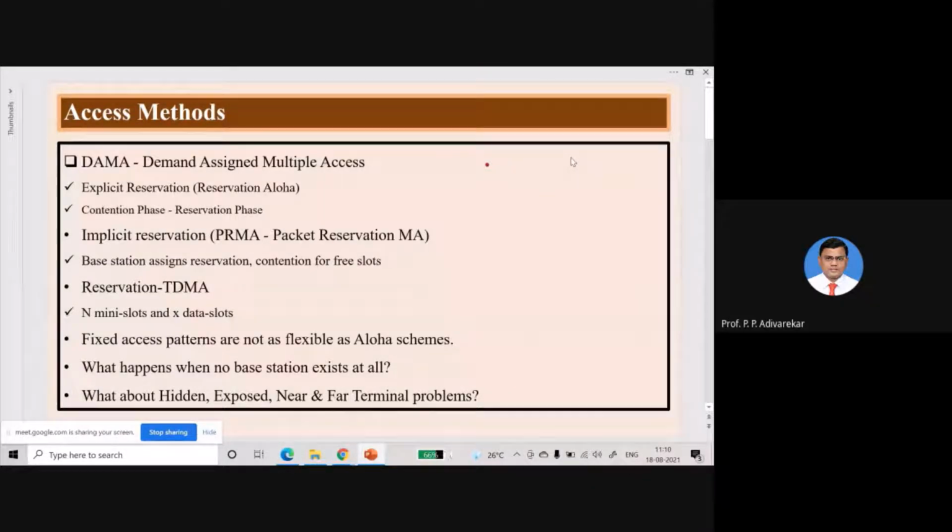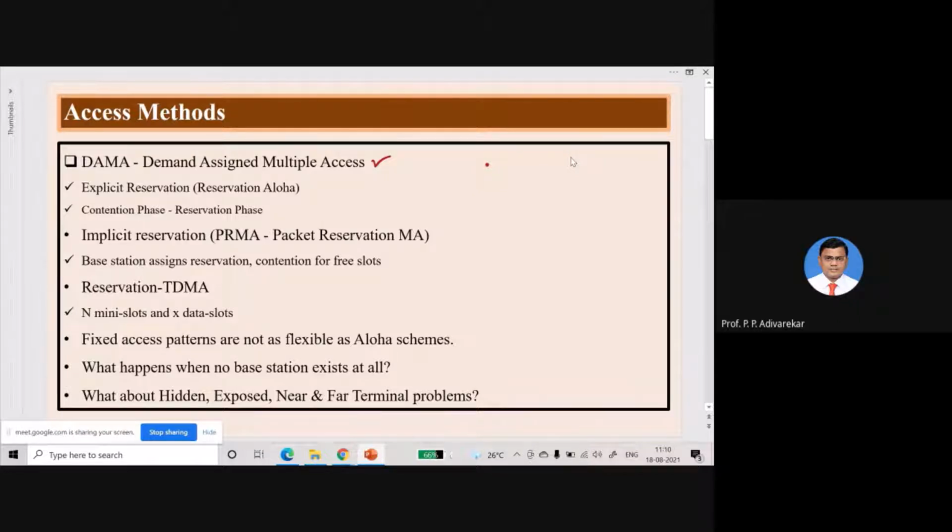So one more advanced technique was designed, and that was nothing but the DAMA, that is demand assigned multiple access technique. That means whenever you need a channel for transmission, you have to demand it from somewhere. And from where you will demand it, for that you will have your administrator.